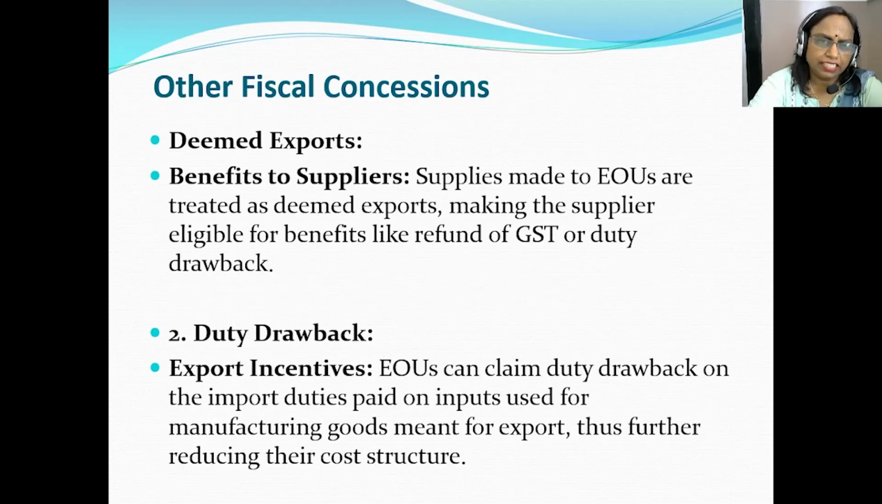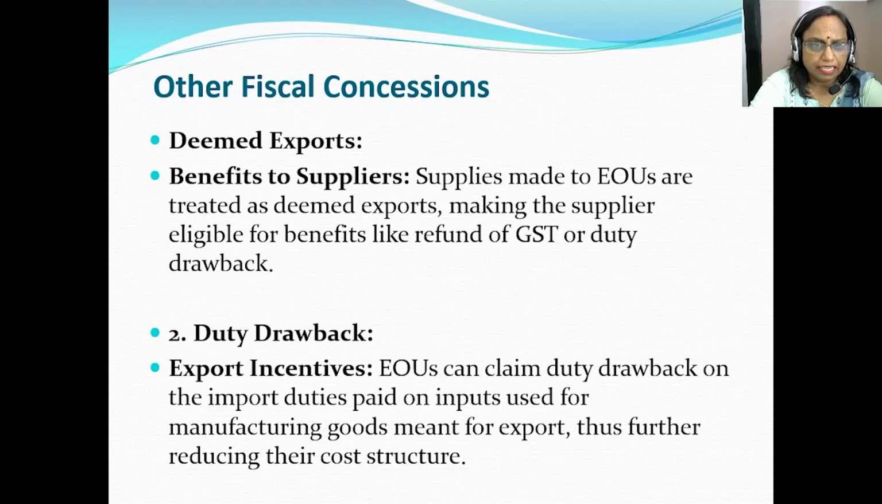In addition to the benefits we discussed, they enjoy some fiscal concessions as well, in the form of deemed exports and duty drawbacks. So what is a deemed export? Under this, the benefit to the supplier is granted. Supplies made to the EOUs are treated as deemed exports, making the supplier eligible for benefits like refund of GST, or in other words, the duty drawback.